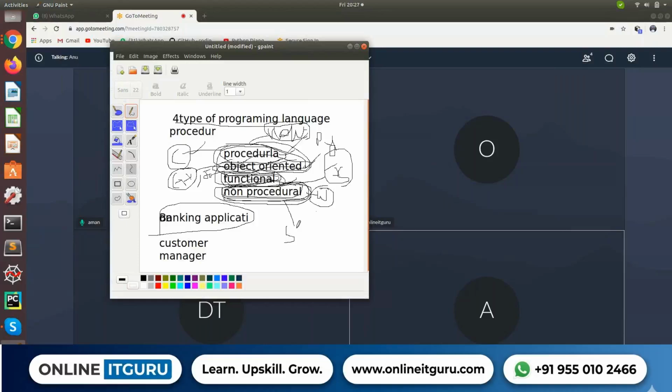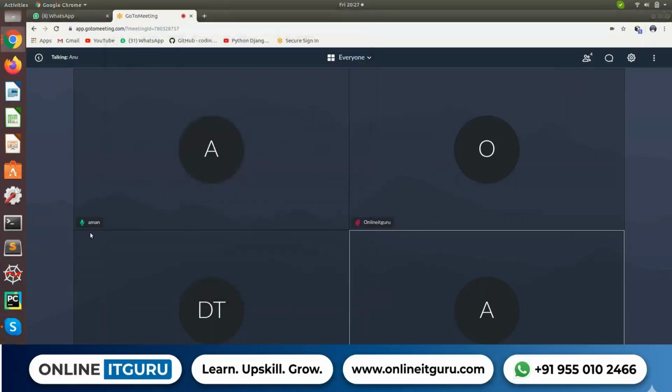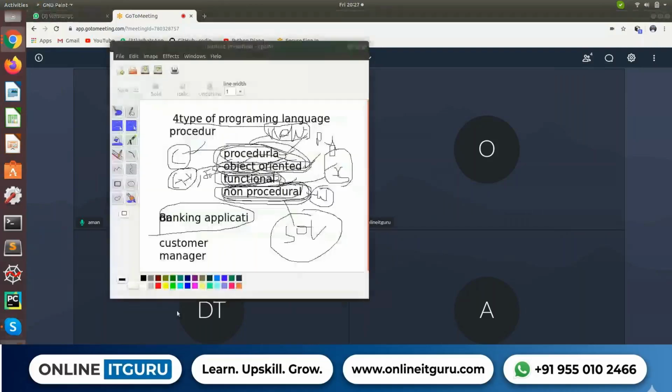Can you repeat the last line, please? SQL. Some of us pronounce it as S-Q-L, some as sequel. The voice is breaking down, you have to repeat it again. Okay, sure. Here it's SQL. Let me write it down here. You can pronounce it this way, SQL or sequel. Both are the same. Functional language is JavaScript, right?